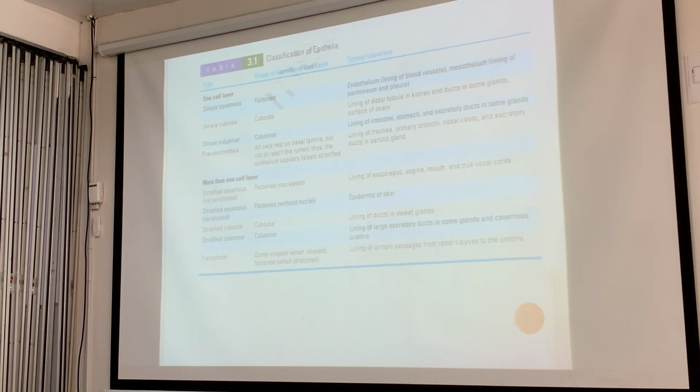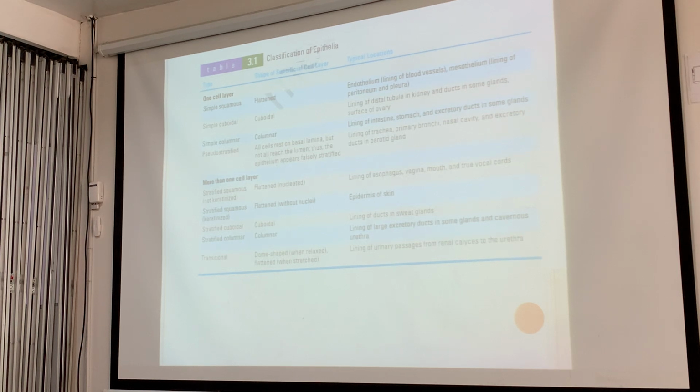So for classification of epithelia, we have the one cell layers: simple squamous, simple cuboidal, simple columnar, pseudostratified. Pseudo means false. It's a prank. It looks stratified but it's not.